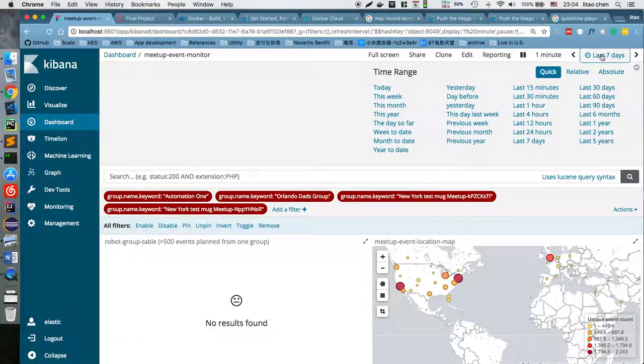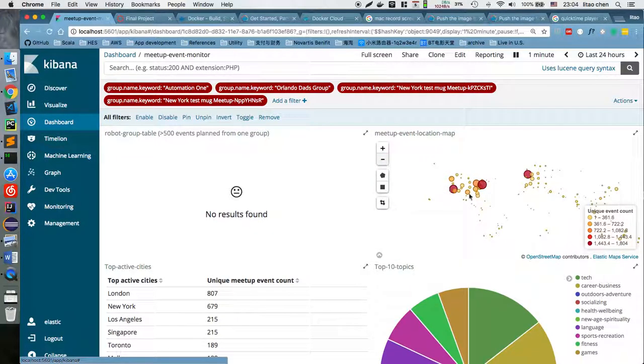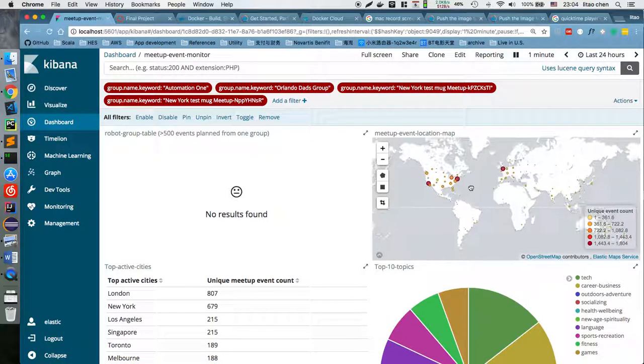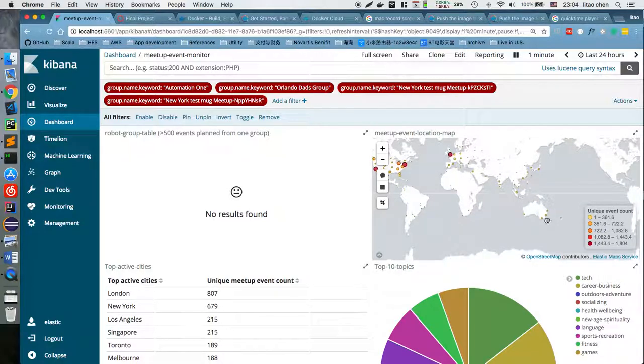Let's go to the last 24 hours. Then you have a map view to see where the events are happening. Basically, it's a global thing. We can see events on every continent. The most popular is still the US, then it goes to Europe, and Asia is also very popular. We also see South America and even Africa, and Australia as well.